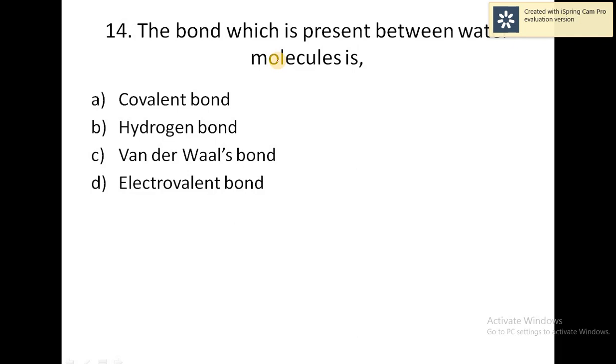So glass is a supercooled liquid. Crystalline solid is the wrong answer, because glass is a supercooled liquid. It's an amorphous solid. Glass is an amorphous solid. That is why it is called a supercooled liquid.